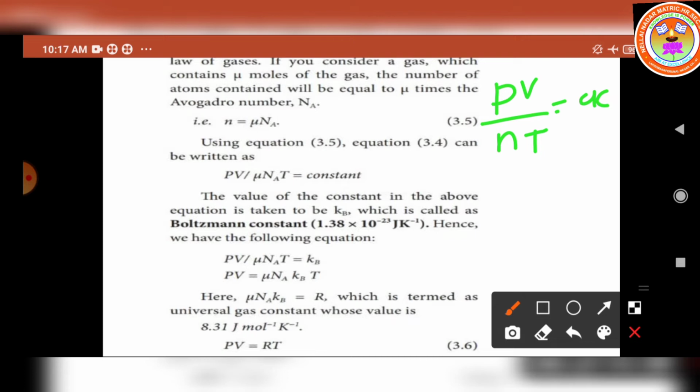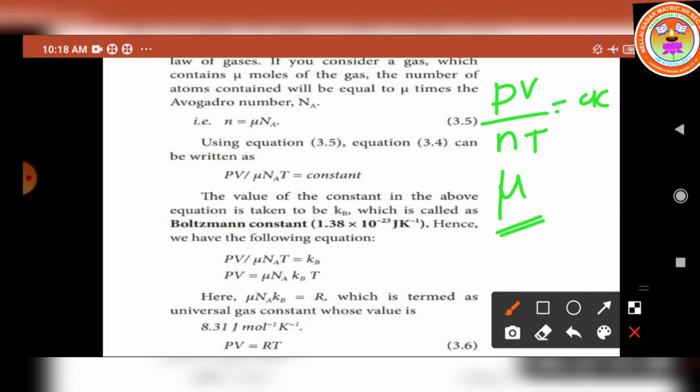Now let us consider a gas which contains mu moles of the gas. So what is mu here? We have to consider mu moles of the gas. The number of atoms contained will be equal to mu times the Avogadro number. What's the symbol of Avogadro number? N suffix A. Already we have discussed. What's the value of Avogadro number? 6.023 into 10 power 23 per mole.